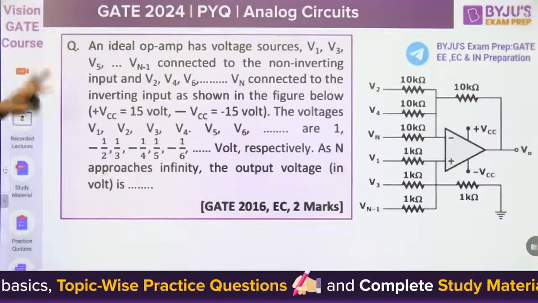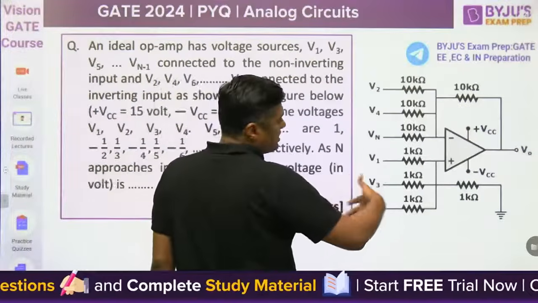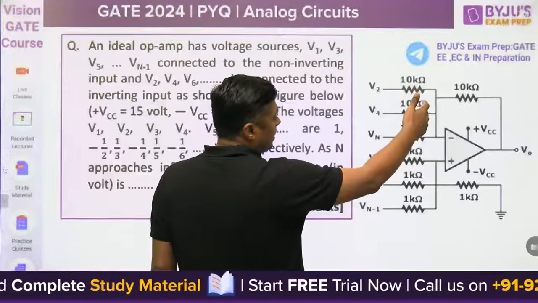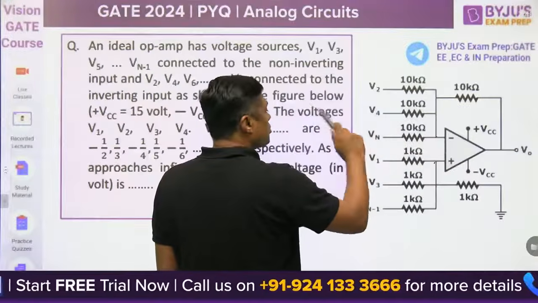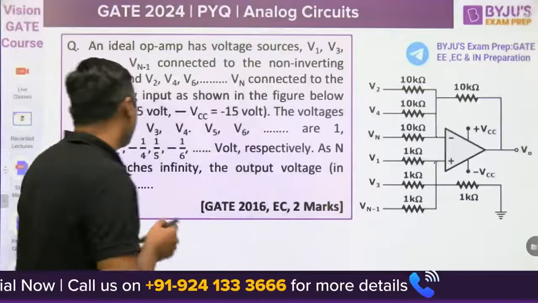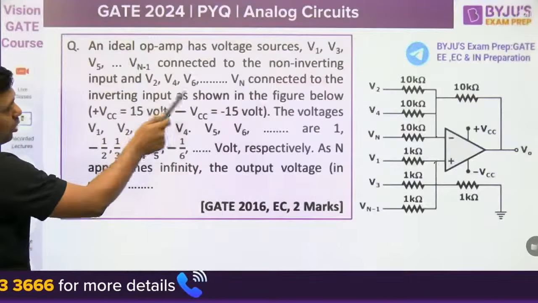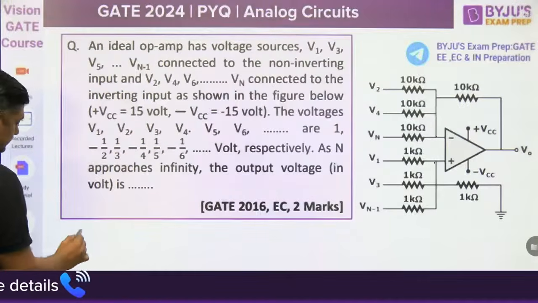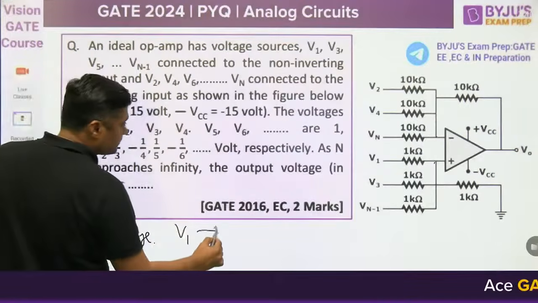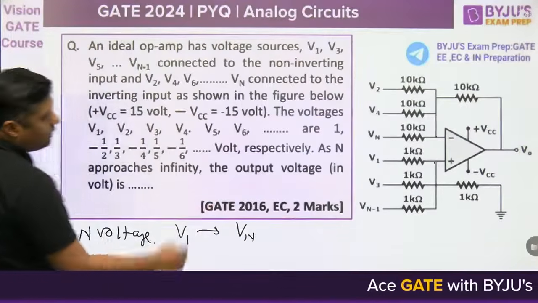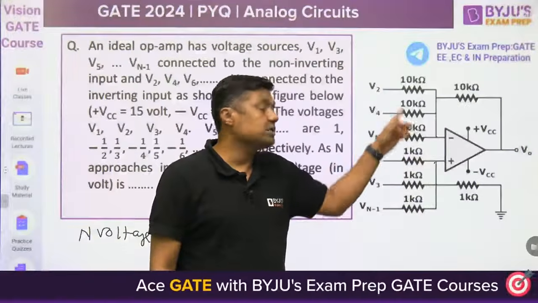Okay. This was a very lengthy question in 2016 EC, 2 marks. Suppose we have this type of circuit: a non-inverting summer and an inverting summer. You can find the voltage at this point and the voltage at this point, then equate them using the virtual short concept, and finally find V0. Remember, an ideal op-amp has voltages V1, V3, up to Vn minus 1, which are all odd numbers. Suppose there are n voltages, from V1 up to Vn, n voltage sources. All resistors are 1 kilo ohm here and 10 kilo ohm here.